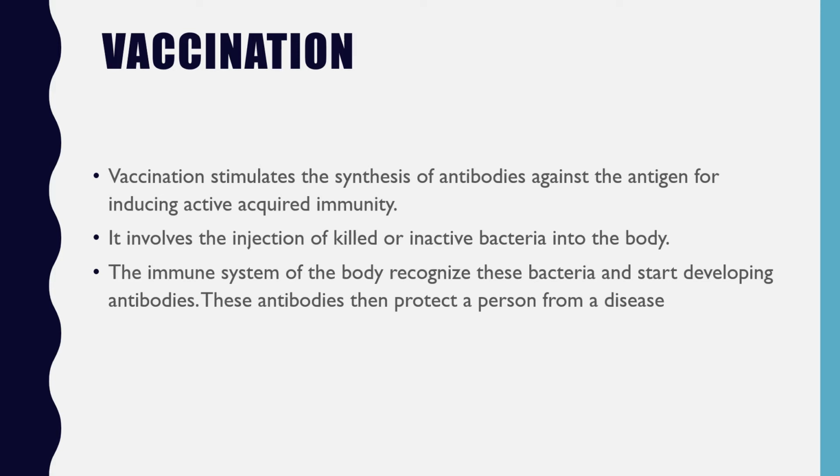So what happens in the vaccination? It involves the injection of killed or inactive bacteria, means the bacteria are either killed or made inactive, and after that they are injected into the body. So the body doesn't know. You can say it is a process of fooling the body. The body doesn't know whether they are dead or alive. So the immune system of the body recognizes these bacteria and starts developing antibodies, and protects the person from a disease.